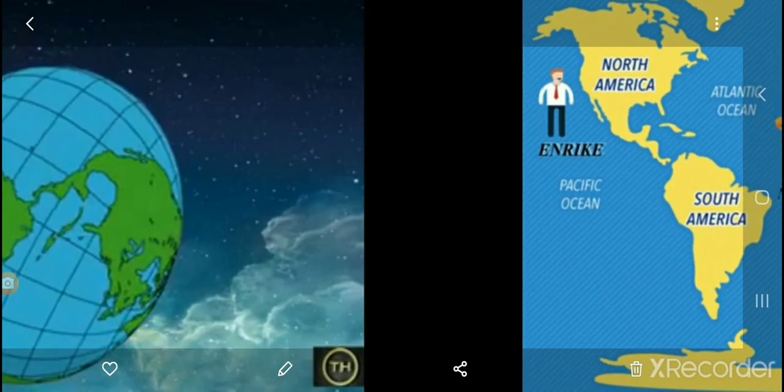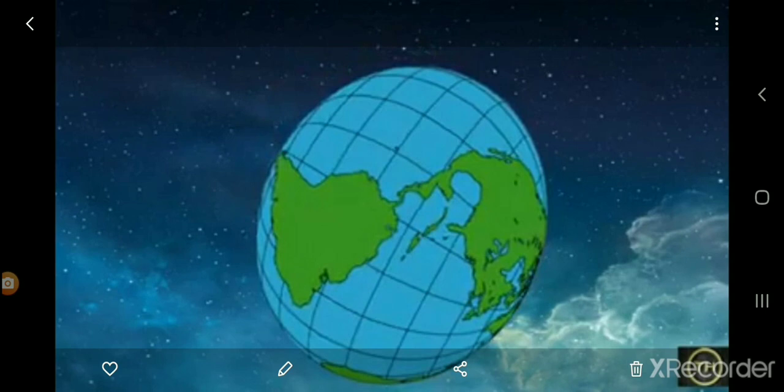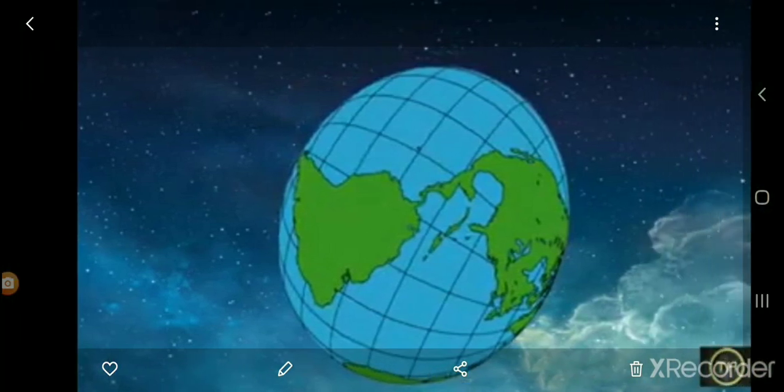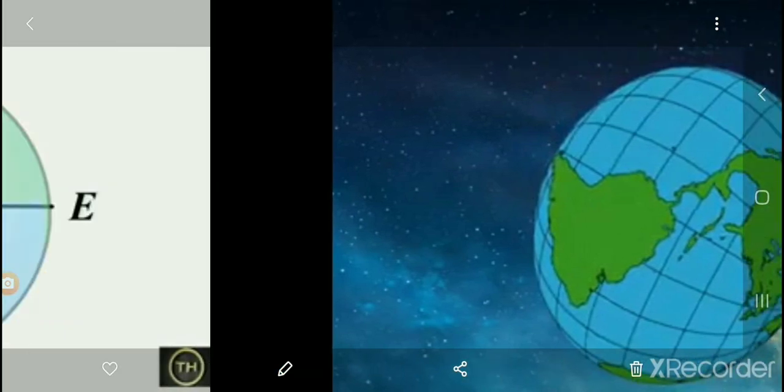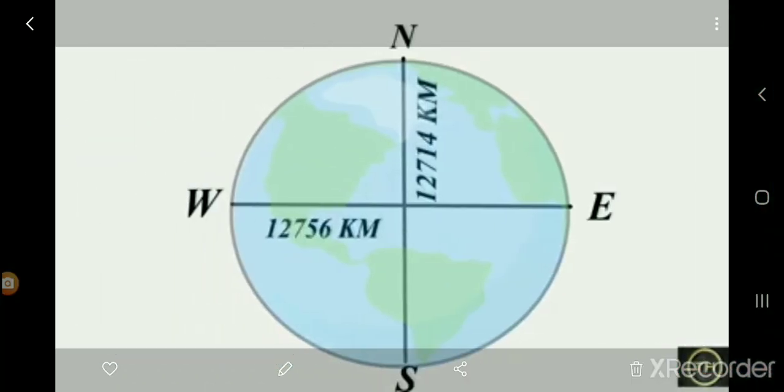Now, we'll see what this is. See the picture. This is the picture of the earth, and the earth is rotating in this picture. And you can see the lines on the earth. Now further, see this: the length of the east-west diameter of earth is 12,756 kilometers and the length of the north-south diameter of earth is 12,714 kilometers.